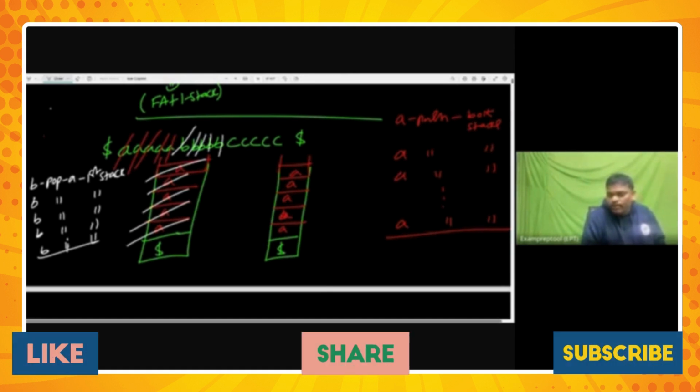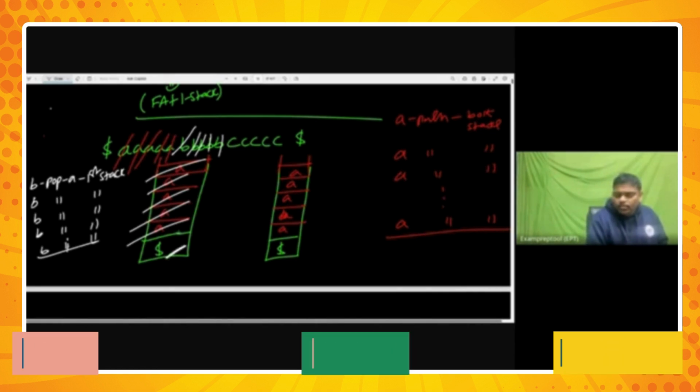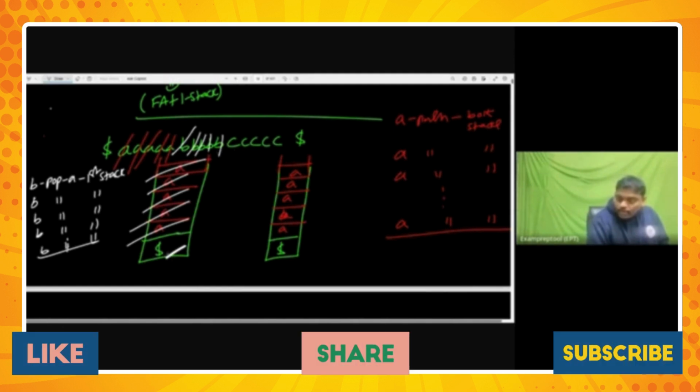B is over. After B, C coming means B is over. When I got to know B is over, I got dollar. B is over means dollar. A is also over. Oh, A is equal to B. That is the indication. Now see the answer.